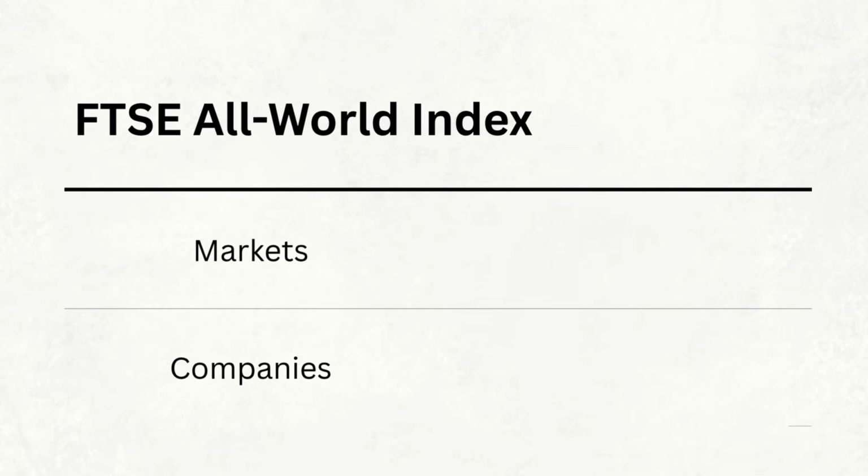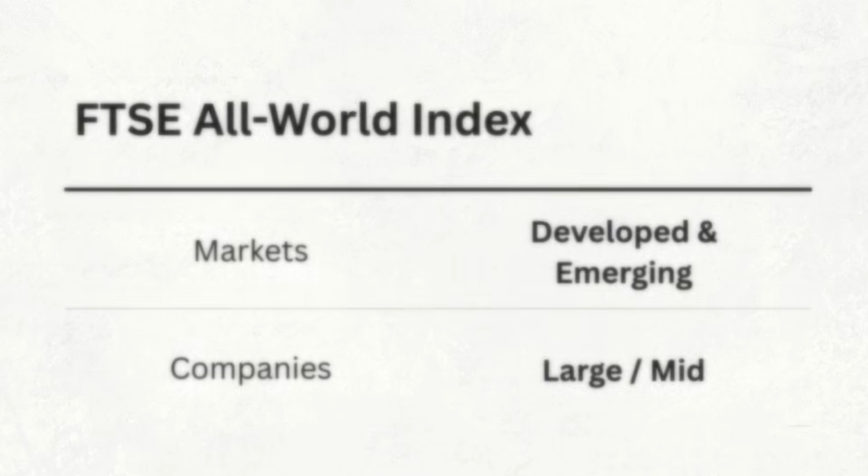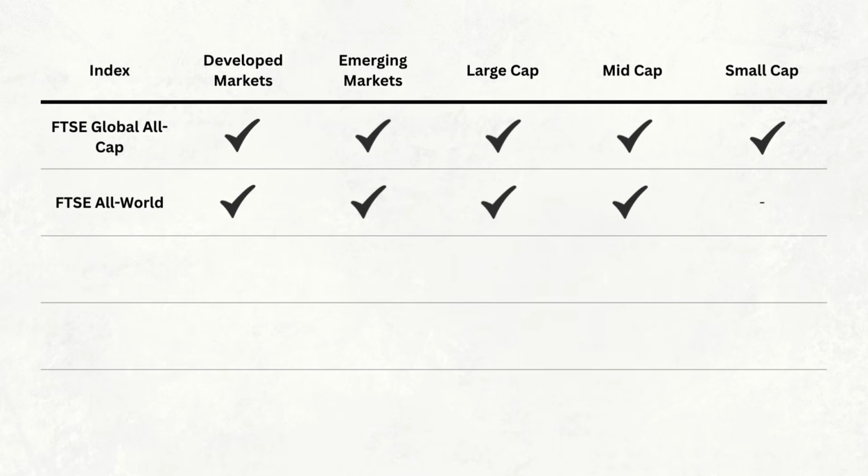FTSE All-World takes a very similar approach when it comes to geographic coverage. It includes both developed and emerging markets, but there's one important difference. FTSE All-World focuses on large and mid-cap and does not include small-cap companies. So if we compare it with the FTSE Global All Cap, the key difference is simply the bottom end of the market. And that's our first example of how two indexes can both provide broad global exposure but still have different definitions of what constitutes the global stock market.